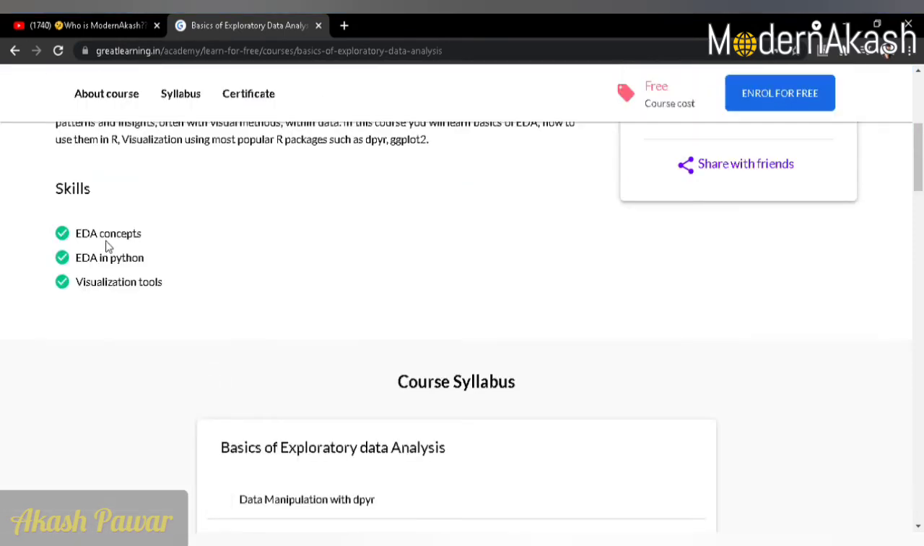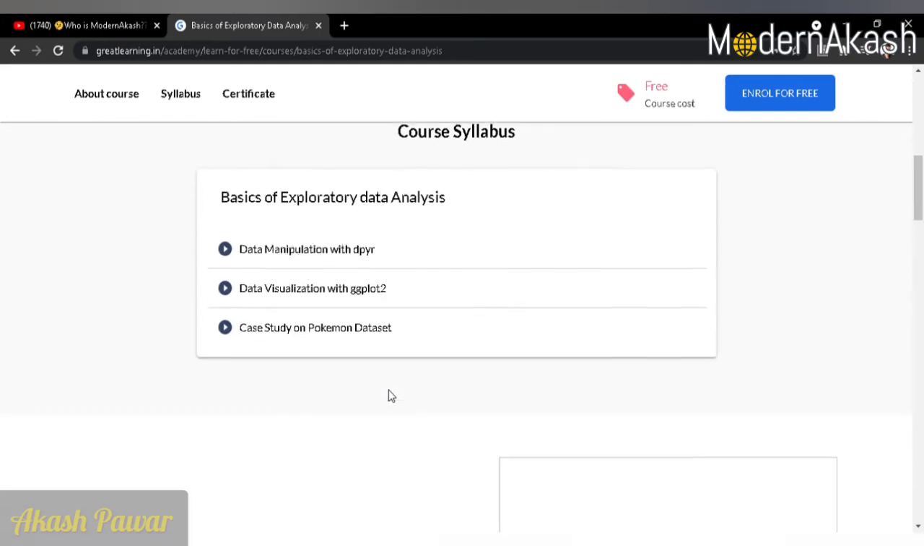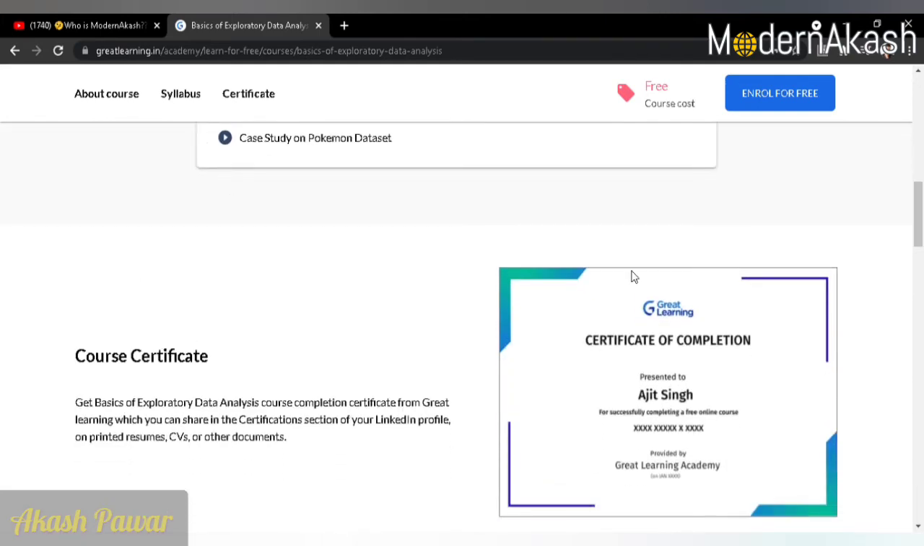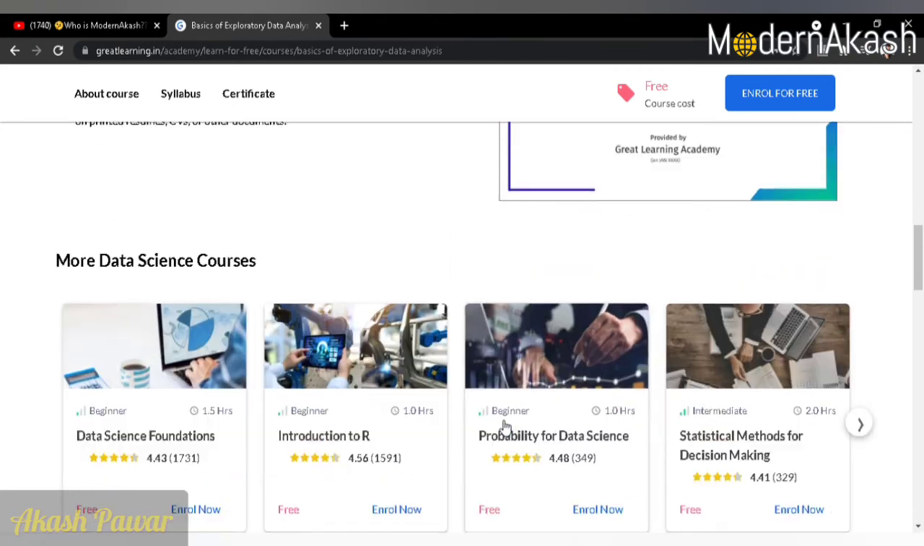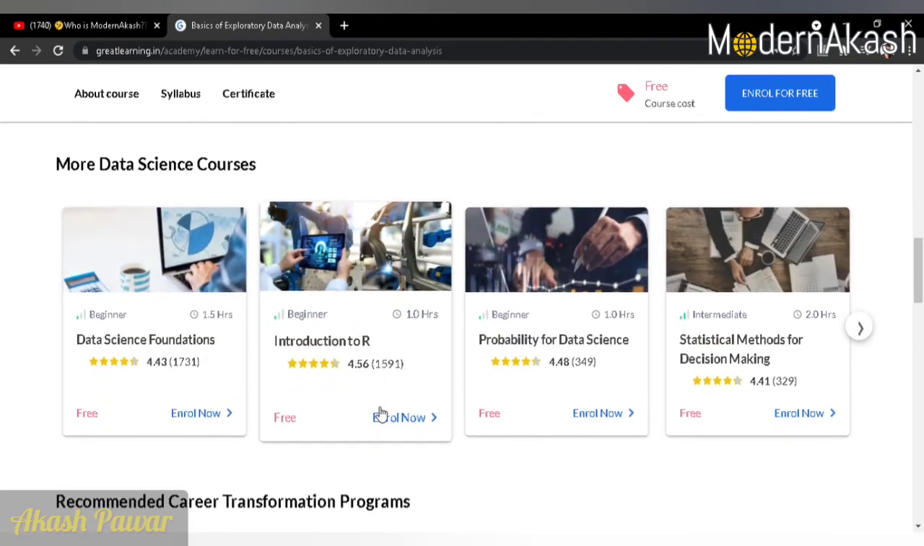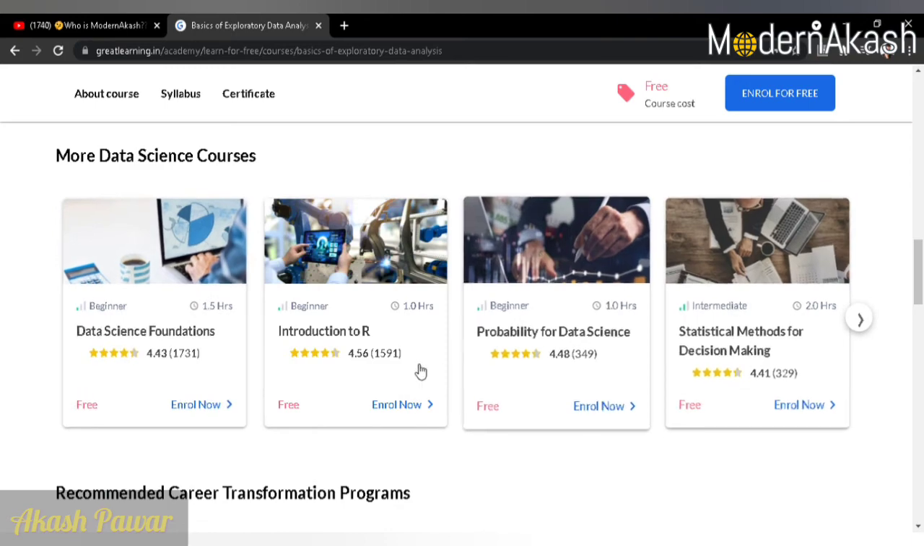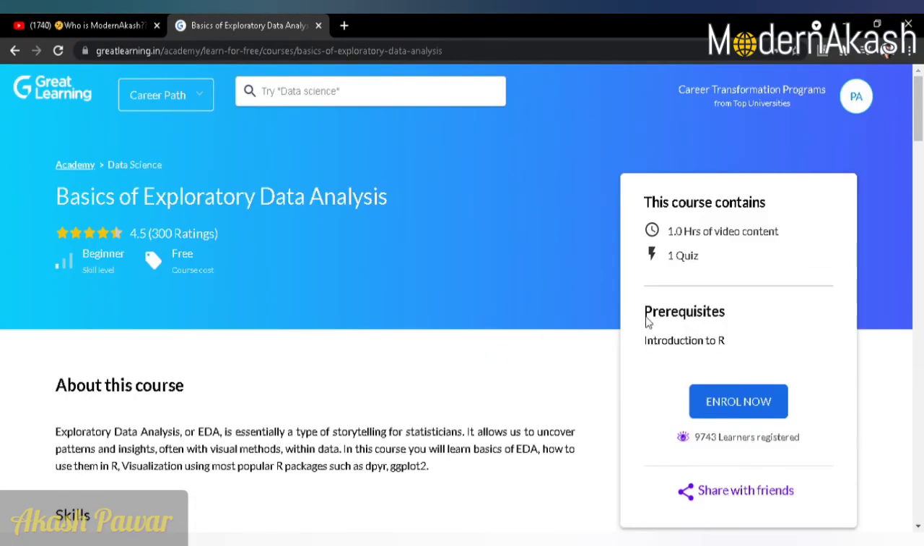Yeah, these are the skills which will be covered in this course, and this is the course syllabus here. And guys, this is how your certificate looks like. These are more data science courses, and these are also for free. Now we will enroll for this course. Just click on enroll now.